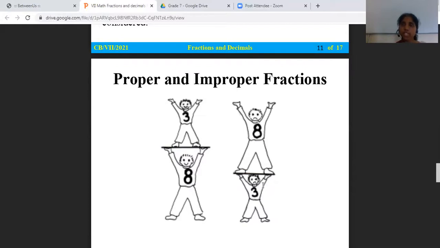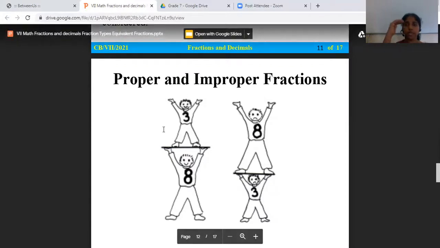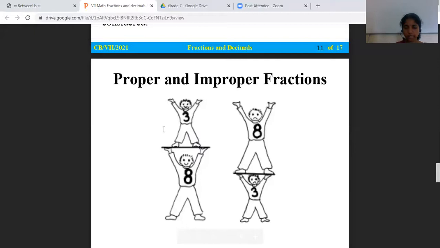In the same way in fractions also we say that. In a fraction, the numerator should be less than the denominator. Only then it is called proper. If the numerator is greater than the denominator, it is an improper fraction. Remember with the example of lifting with respect to their ages: an 8-year-old boy can lift a 3-year-old boy, but a 3-year-old boy cannot lift an 8-year-old boy. So that is the improper one, and the other is the proper one.